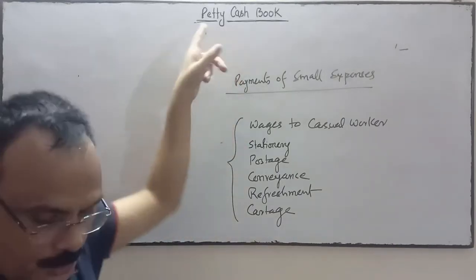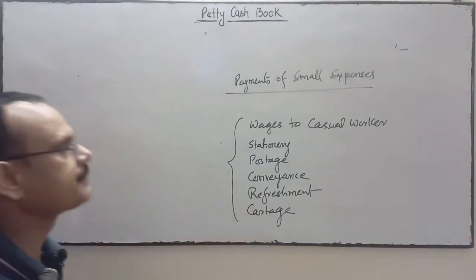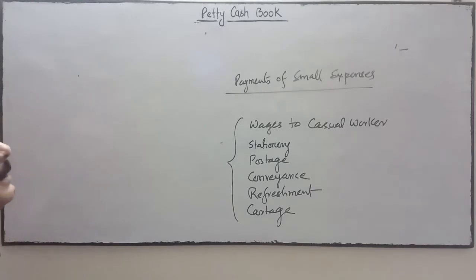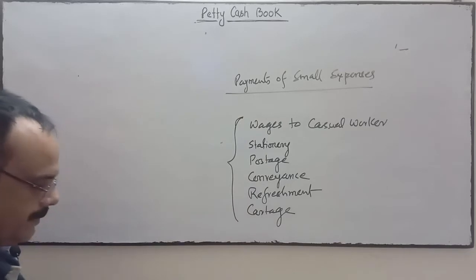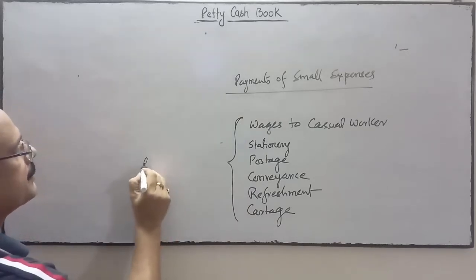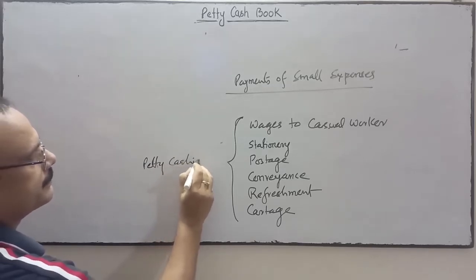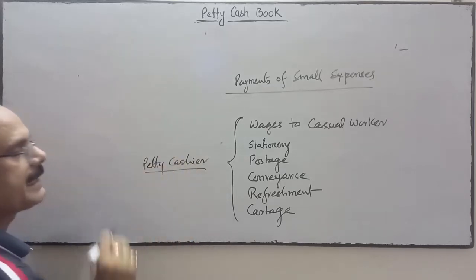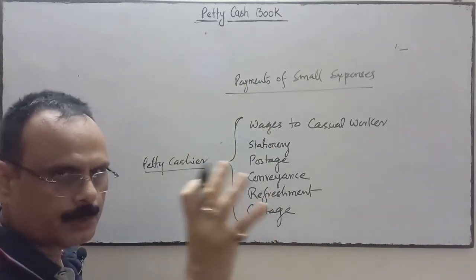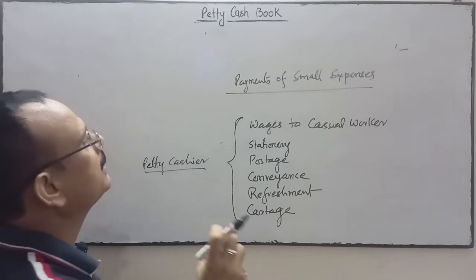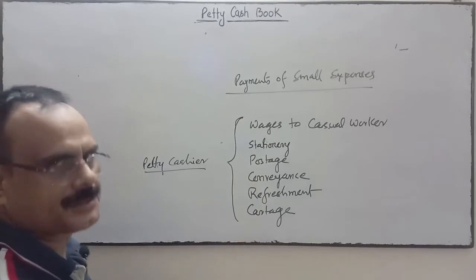Who will record the transactions? The petty cashier. The petty cashier records all these payments and receipts, including the amount received from the head cashier.